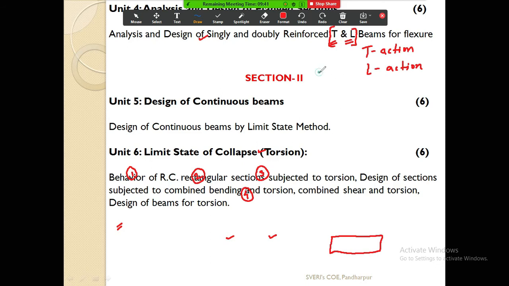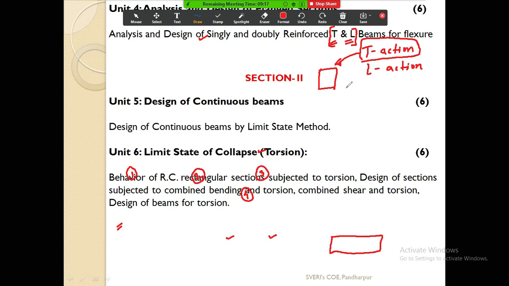The beam is a rectangular beam only. The shape of the beam is rectangular only. But there is T action which takes place in this beam. So these types of rectangular beams are called T beams.